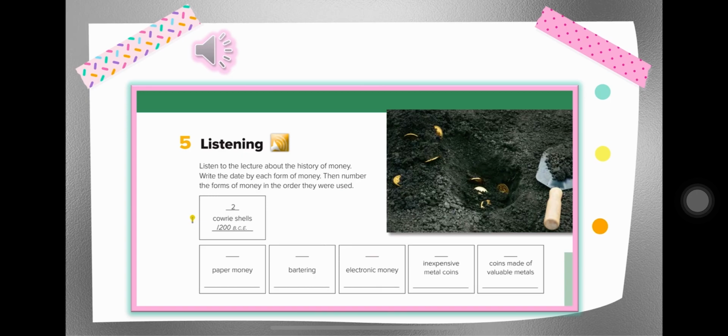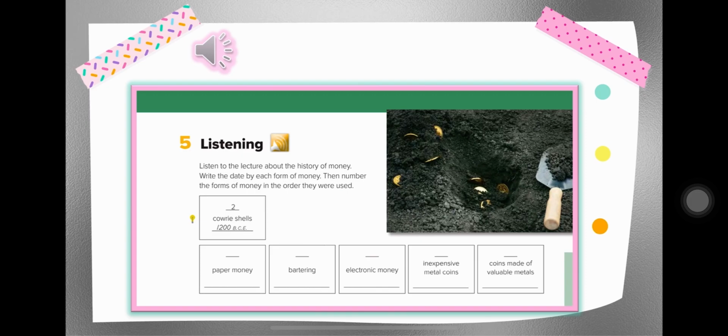Bartering began as far back as 9000 BCE. However, there was a problem with bartering. What if someone had something to trade, but no one wanted or needed it? Or what if people could not agree on what was a fair trade?